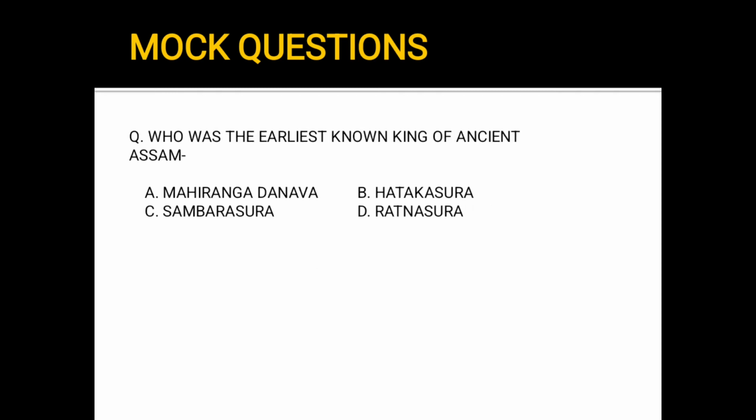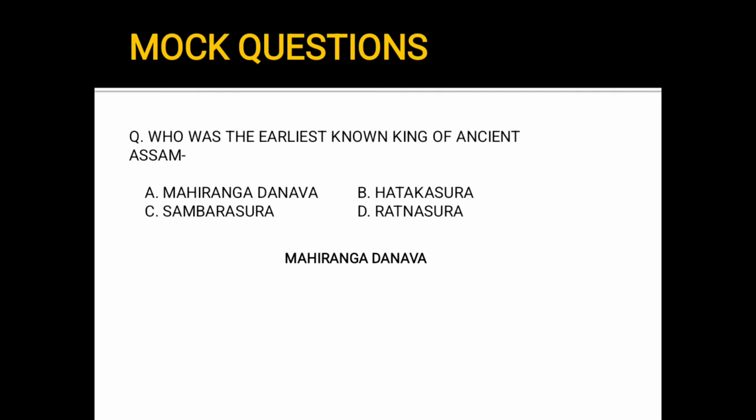Okay. Next question. Who was the earliest known king of ancient Assam? Option A, Mahiranga Danava. Option B, Hatakasura. Option C, Sambarasura. Option D, Ratnasura. If you remember, the first known dynasty of ancient Assam was Danava dynasty, and the founder of the dynasty was Mihiranga Danava. Okay, so the answer will be A, Mihiranga Danava.